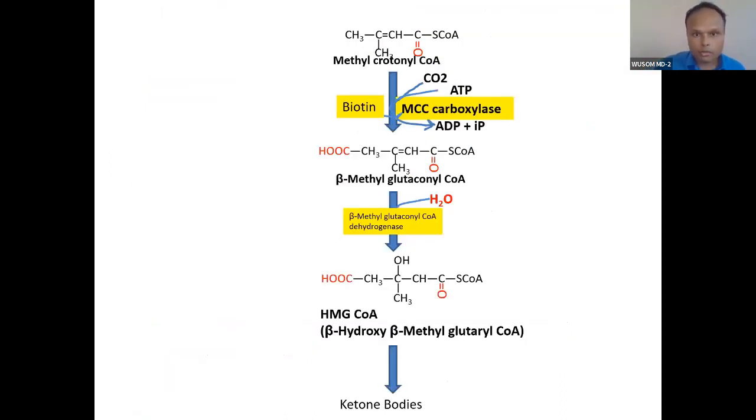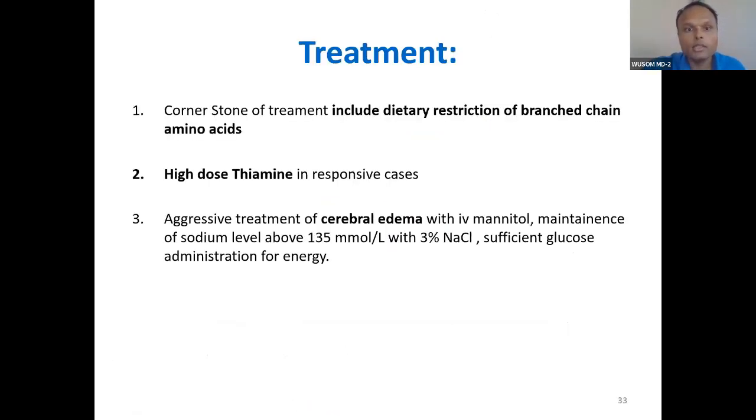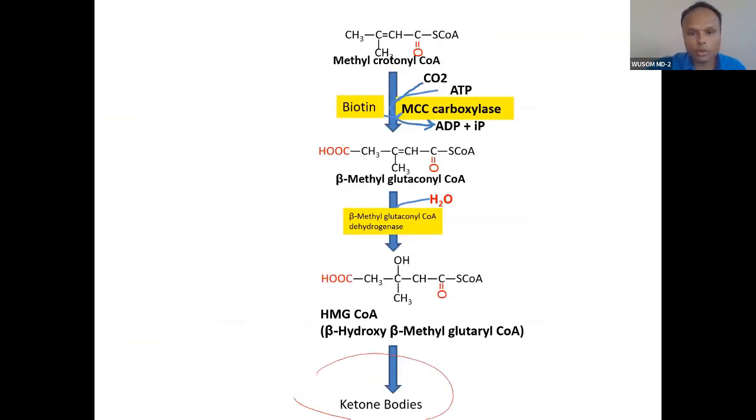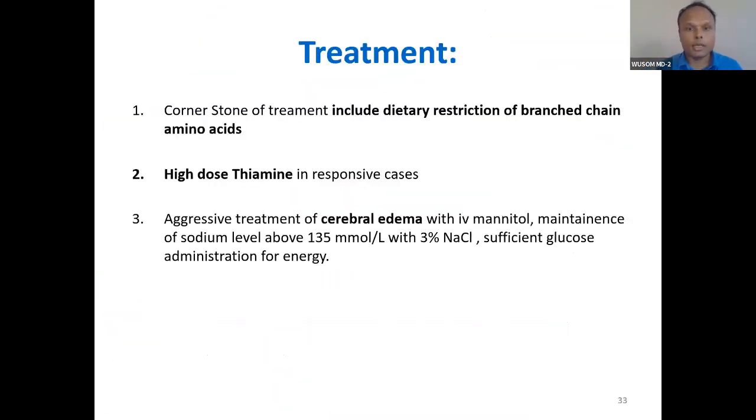So you can go through this. This is the whole metabolism. Ultimately, ketone body will be formed from this valine. Sorry, from leucine. Leucine has also been shown. Now, what is the treatment? Treatment in this condition is the cornerstone of treatment that we have already discussed in phenylketonuria. Restrict the diet, and give high dose thiamine.